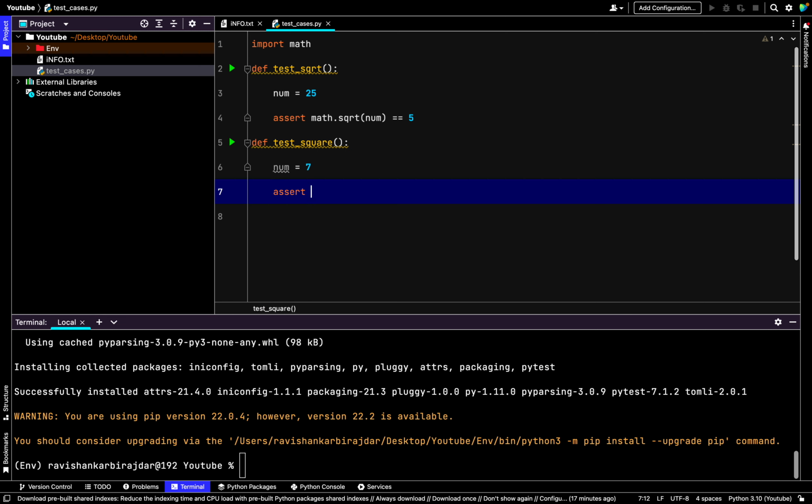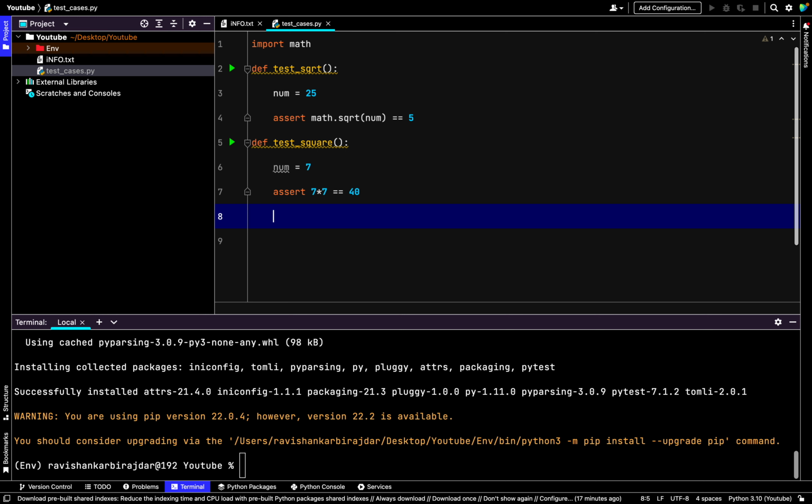Now I'll use the assert keyword to check whether the output is right: 7 into 7 equals 40. But 7 into 7 is not 40, so this test case should return a fail. Let's check how it works.